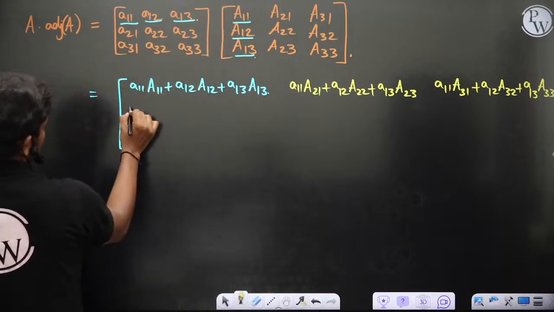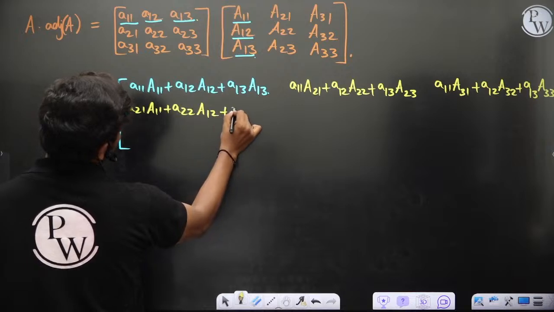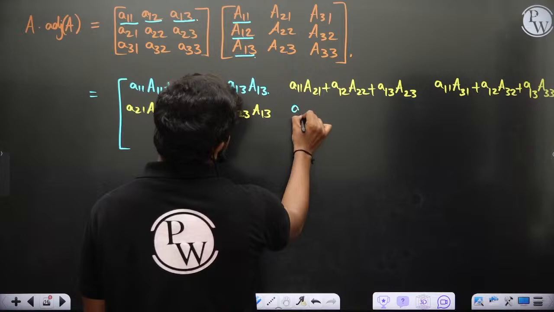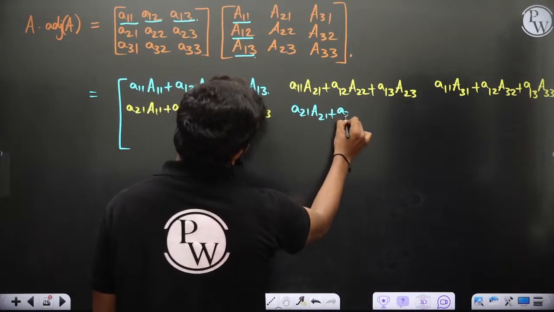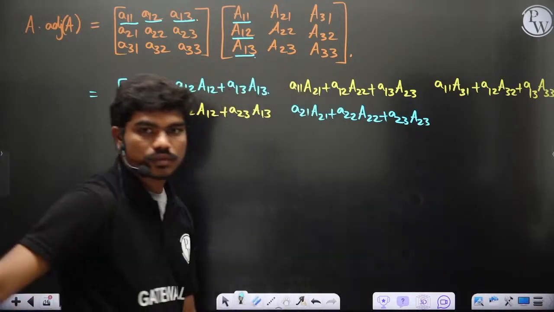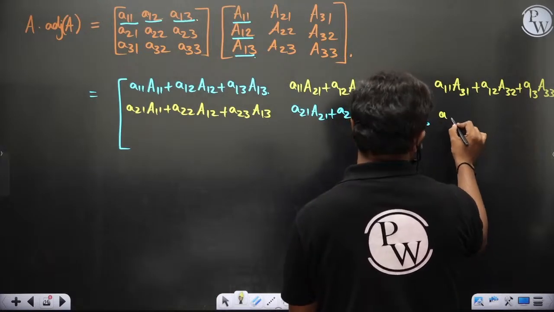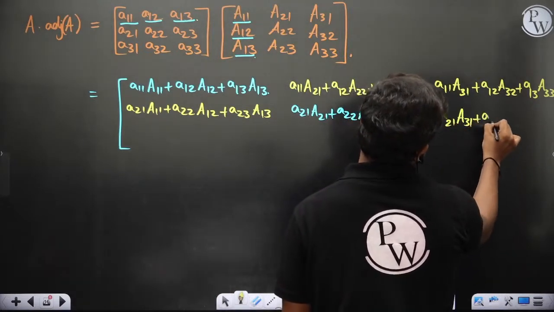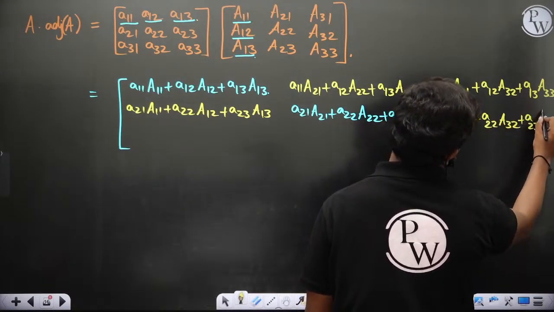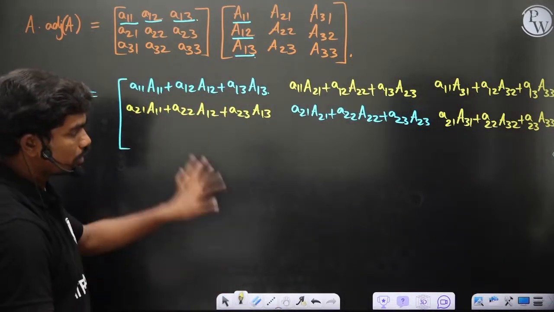Now, if you do the second row, we have A21 A11, A22 A12, A23 A13. Now let's see A21 capital A21, A22 capital A22, A23 capital A23, of course. Then the last step again: A21 A31, A22 A32, plus A23 A33. You need not write this, just for your understanding I'm writing. You can just write the final answer that I'm going to write, but this is just for your understanding.